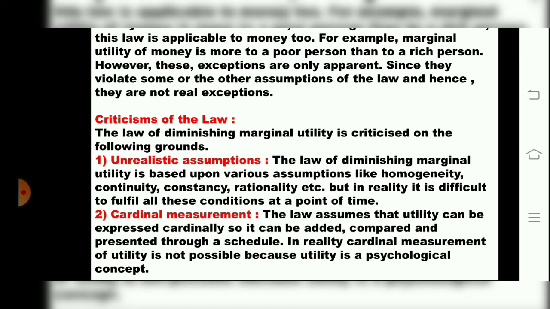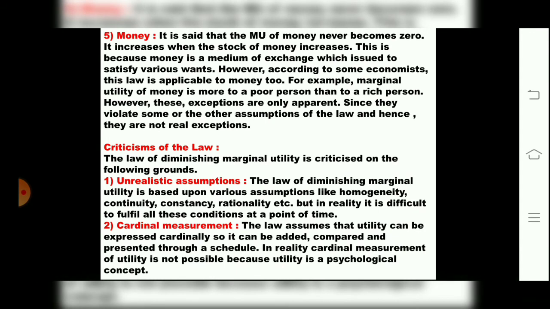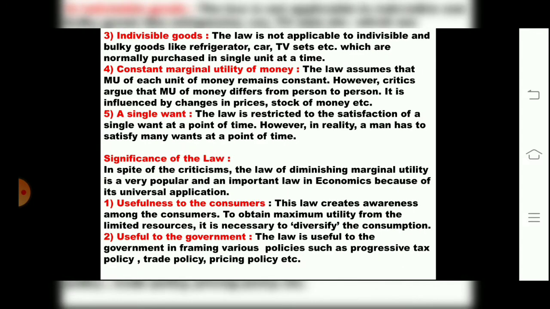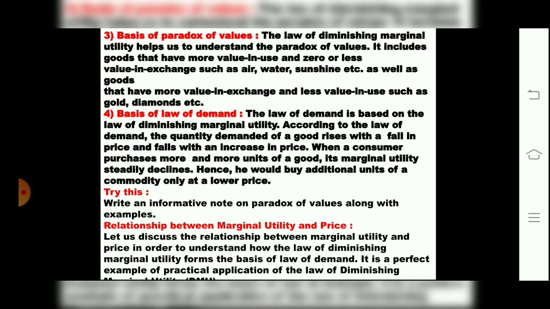Cardinal measurement means that utility can be measured numerically, maths can be done. But in criticism they have told that in reality, cardinal measurement of utility is not possible, children, because utility is a psychological concept.